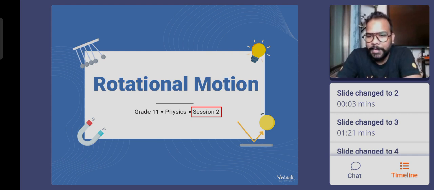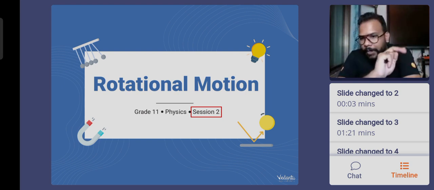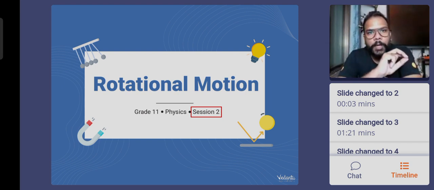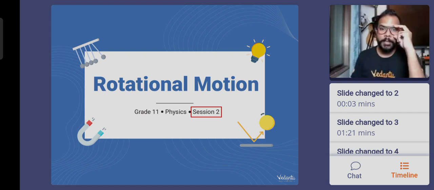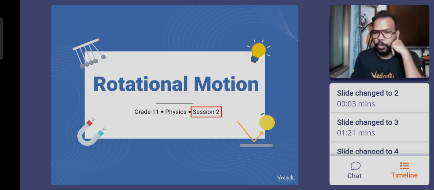Okay, so I can see a few students are new in the class. Those who are new, for them, this is our session number 2 of rotational motion. So definitely you need to watch the previous session. And if you are not in sync with the class itself, then you'll have to watch the classes that you have missed as well.